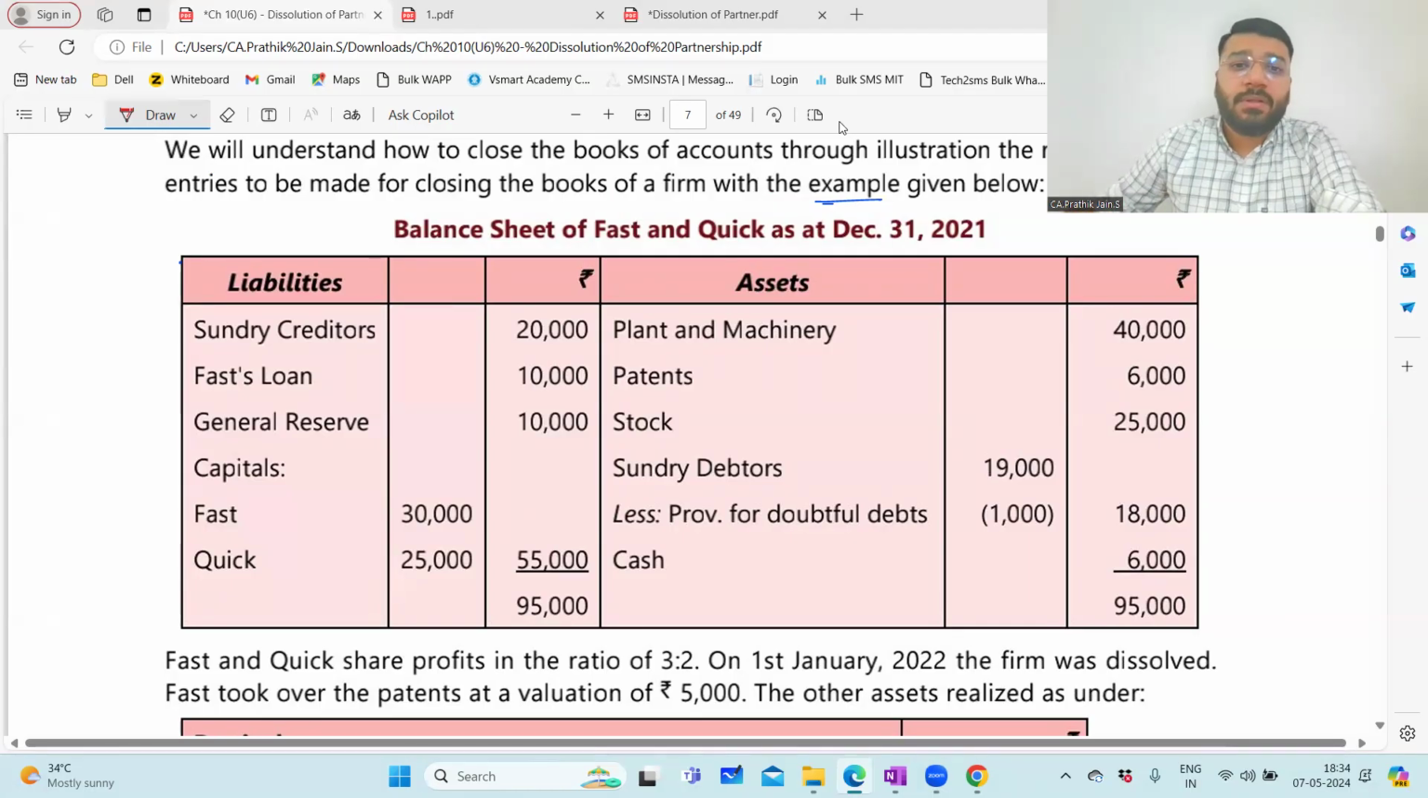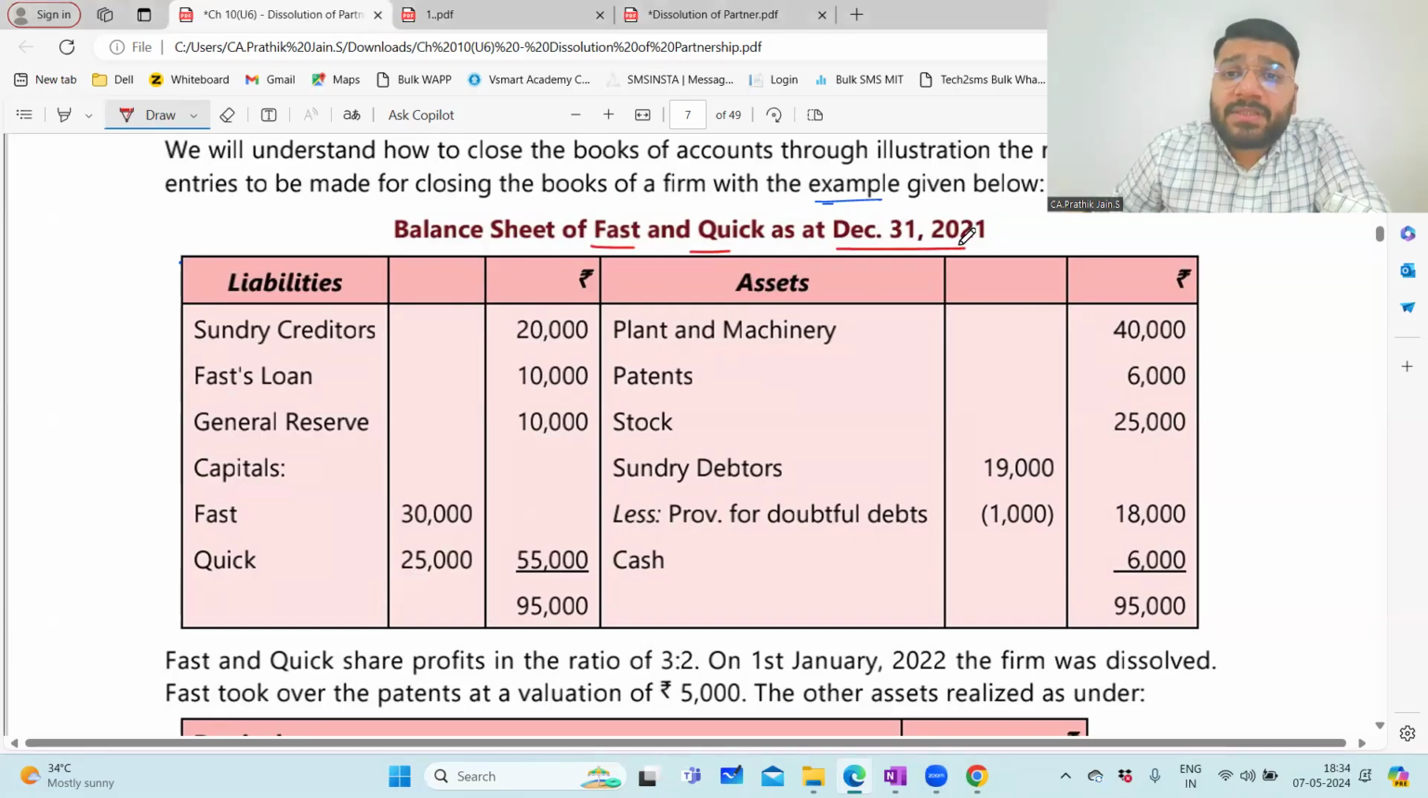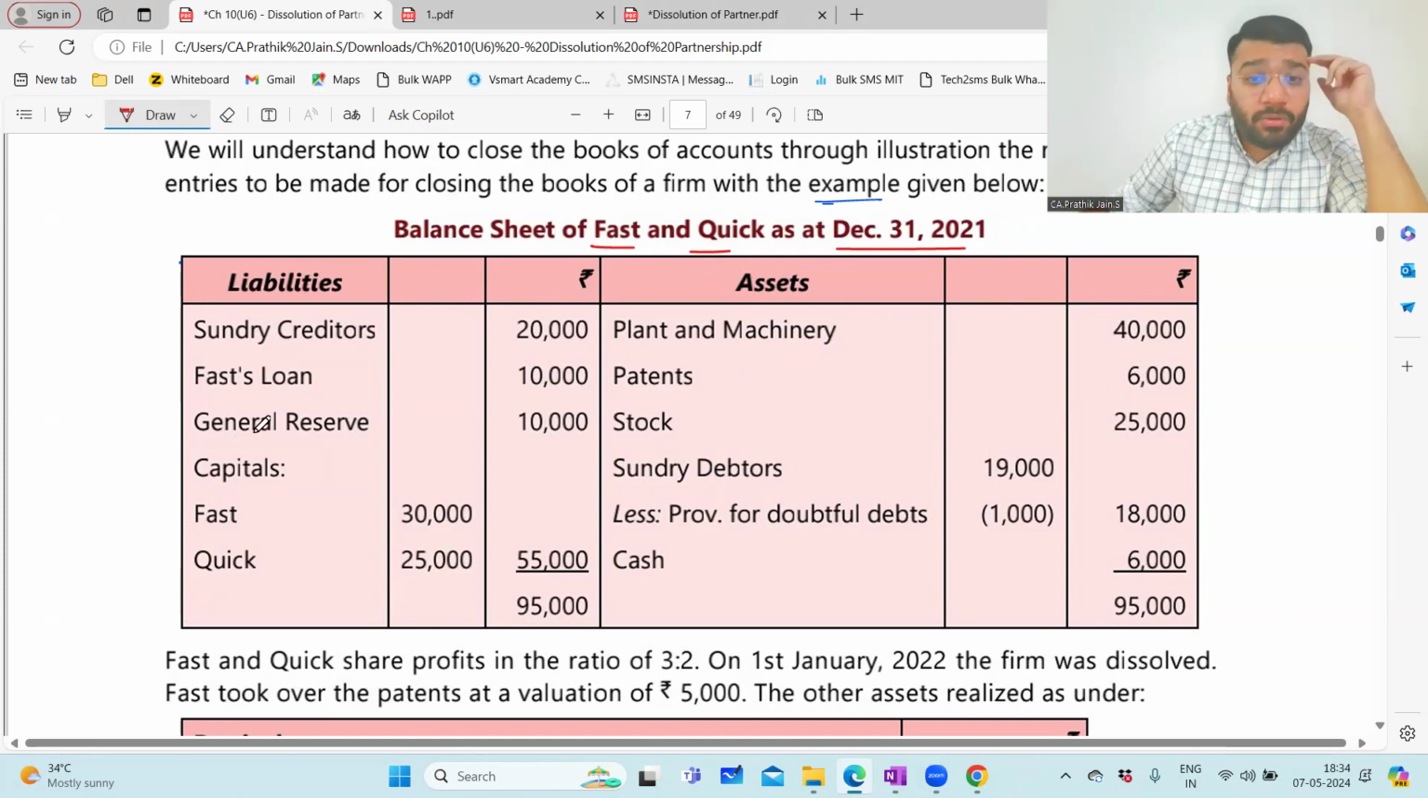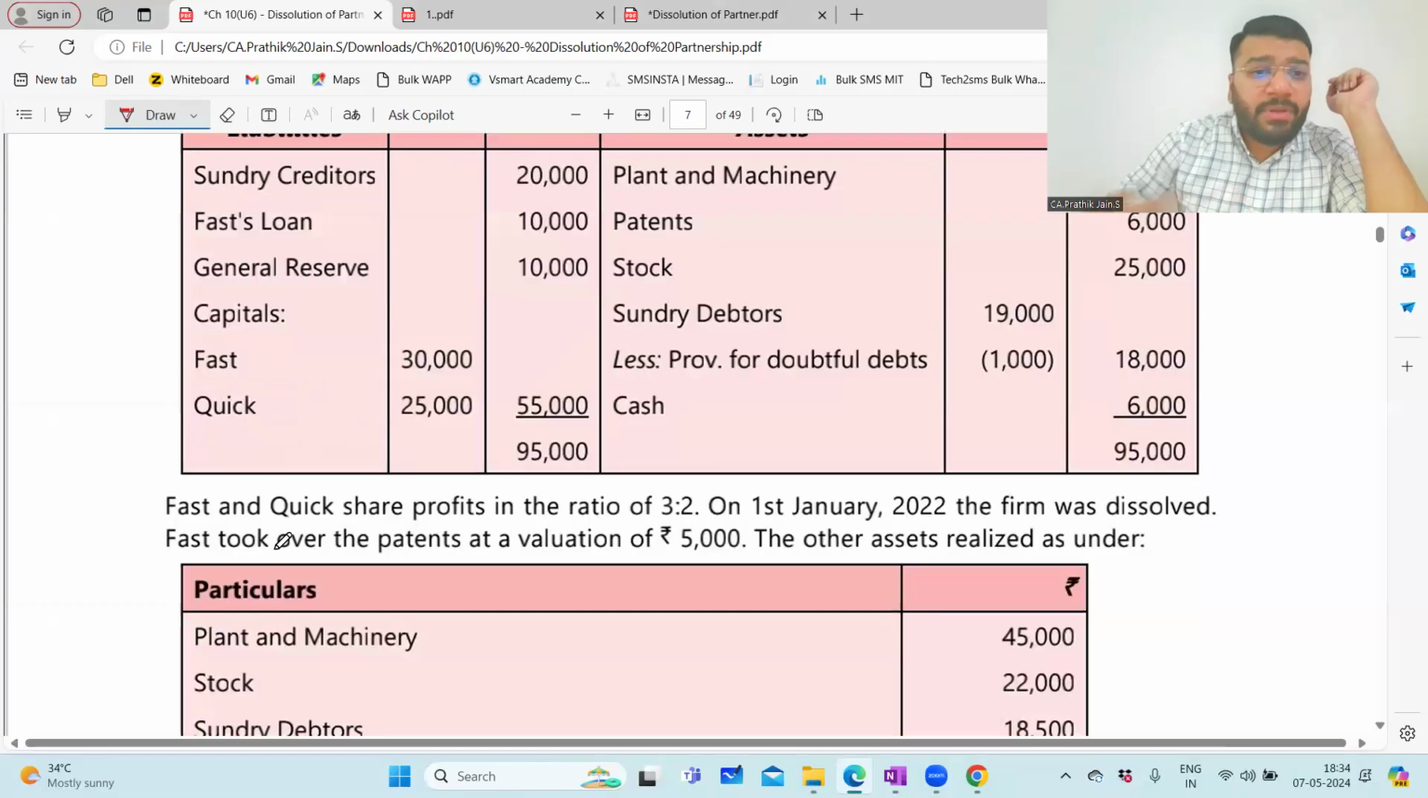Now, guys, they've given the balance sheet of Fast and Quick as at 31st December 2021. So we look at the data. On the asset side we have plant and machinery, patent, stock, sundry debtors, provision for doubtful debt, cash. On the liability side, we have sundry creditors, Fast's loan, that is partner's loan, general reserve, and capital of Fast and Quick.